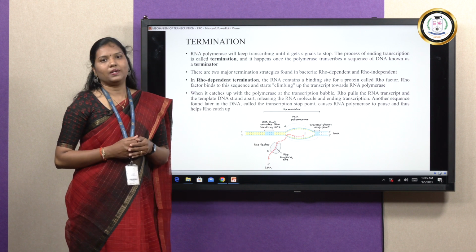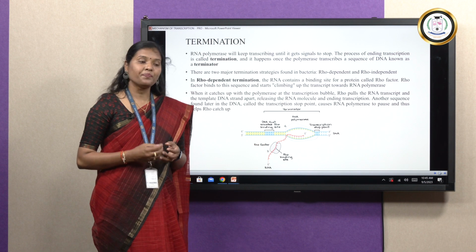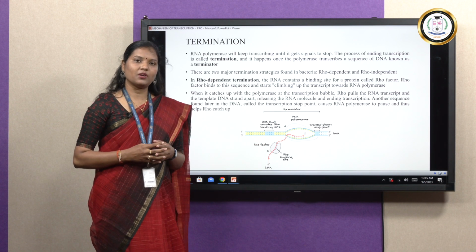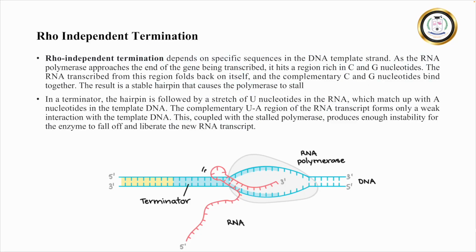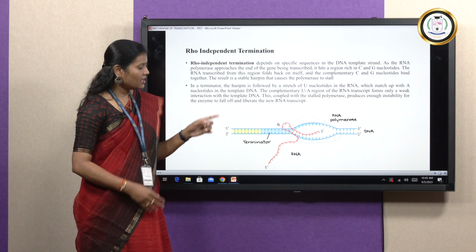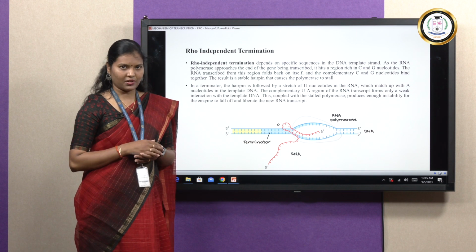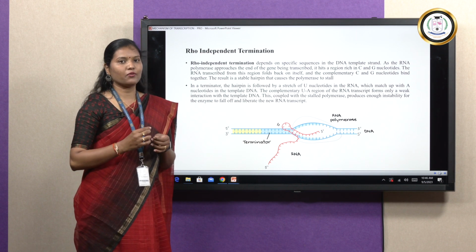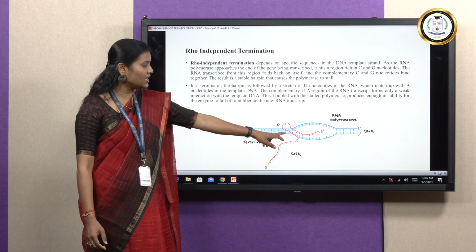But in case of rho independent termination, I have already said some prokaryotes do not have a binding region for this rho factor. In such prokaryotes, intrinsic termination or rho independent termination occurs. So this is rho independent termination, where there is no requirement of a particular stop signal or termination sequence. Here there is no binding of rho factor. What happens is, when the growing strand of mRNA hits a region that is rich in GC nucleotides, rather than growing in a linear form, the mRNA will fold back on itself to make a hairpin or stem loop like structure like this.